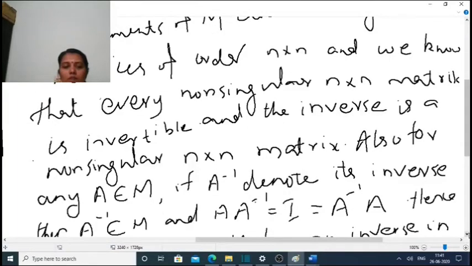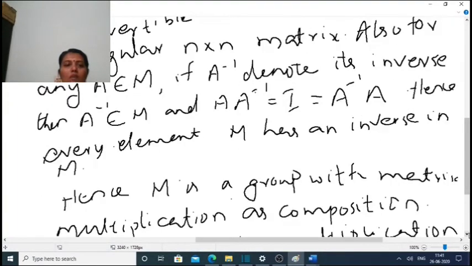Also, for any A element of M, if A inverse denotes its inverse, then A inverse is also an element of M, and A into A inverse is equal to I, which is equal to A inverse into A. Hence every element of M has an inverse in M. Hence M is a group with matrix multiplication as composition.